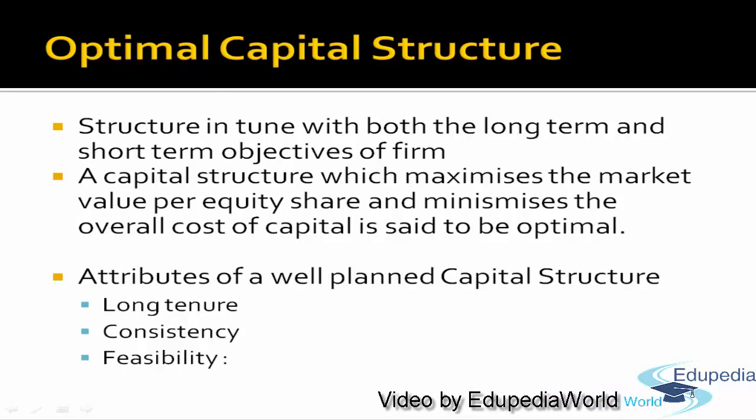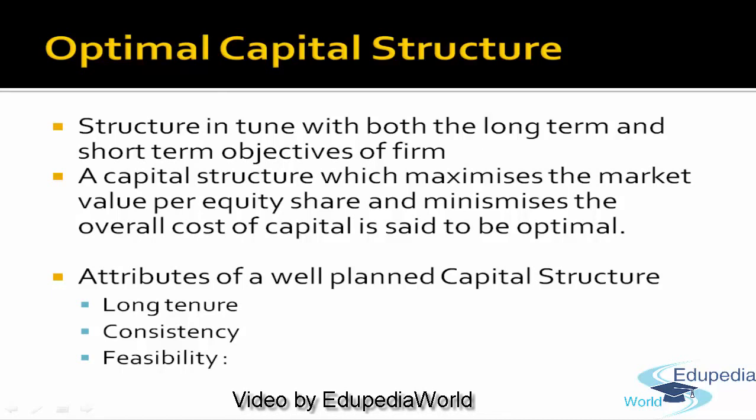So we can say that a well-planned capital structure is one which has a long tenure. By long tenure it means that you do not need to disturb it, right? If a company plans that its capital structure is 2:1, by 2:1 I mean twice the debt, like 200% debt of equity.